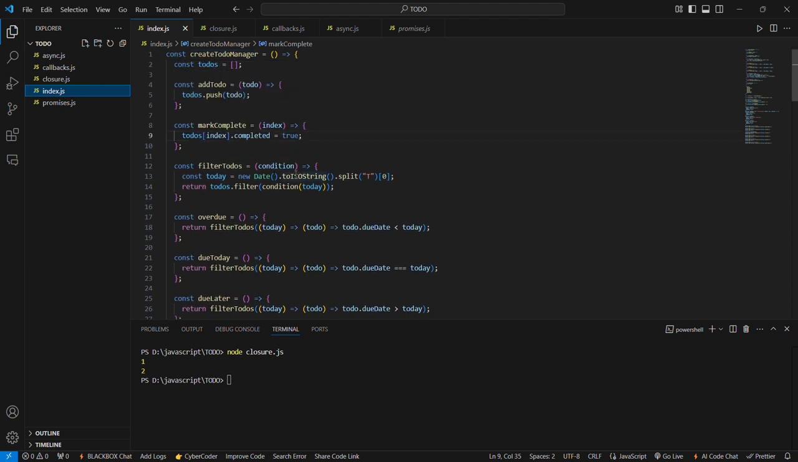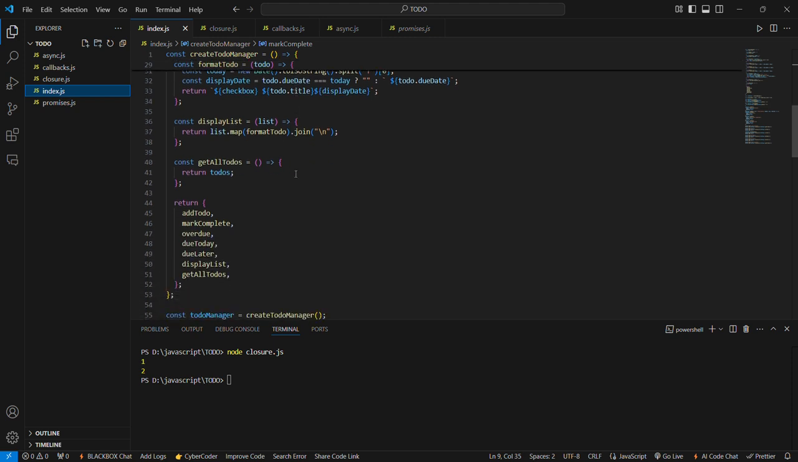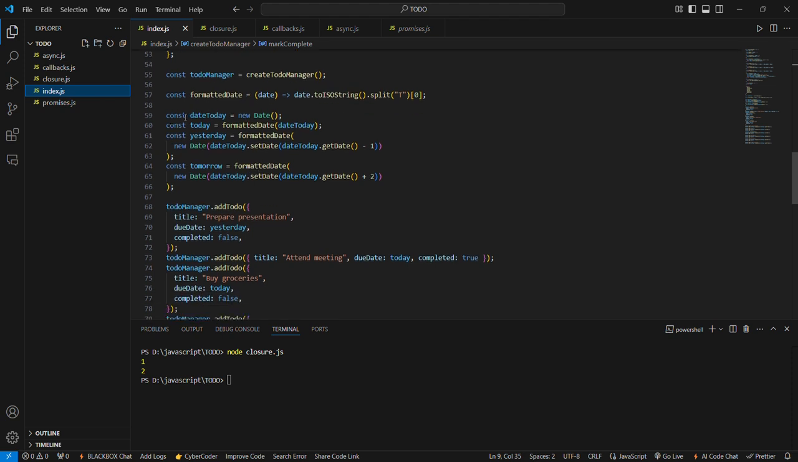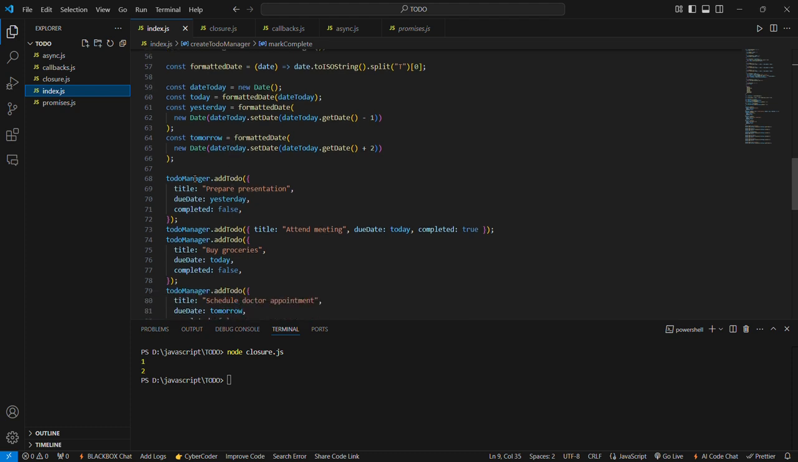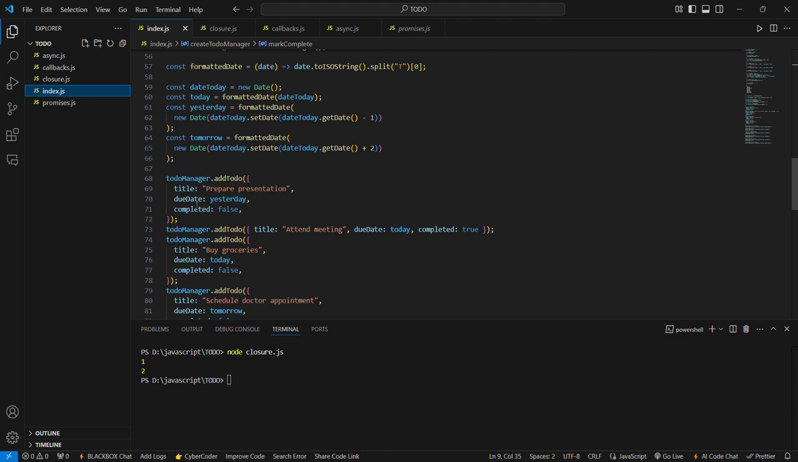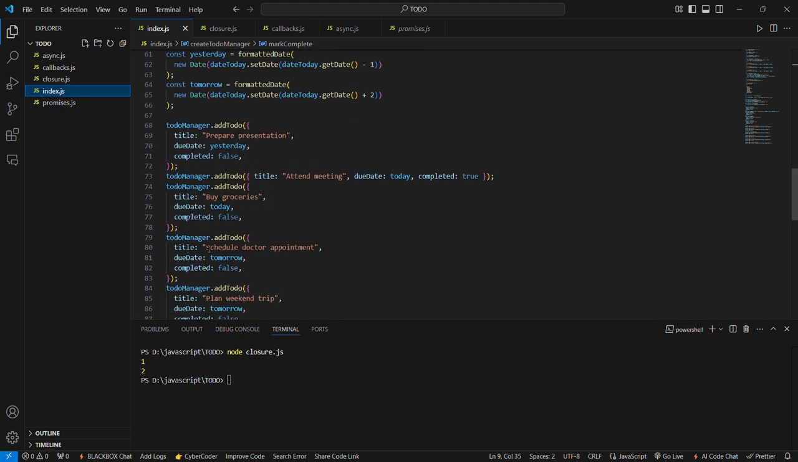So let me show you the code. This is the code. Firstly, I have stored the create to-do manager function in the to-do manager. And see, this date today means I am fetching the date for each and every to-do task to be completed. Next, I am adding the task to the to-do manager, like title, prepare presentation, due date yesterday, completed false. Like in this way, I'm adding some specific tasks to the to-do manager, which can be displayed here. Let me show you.